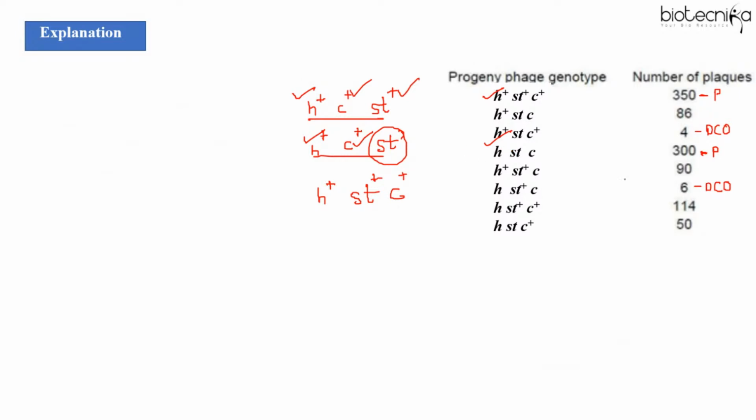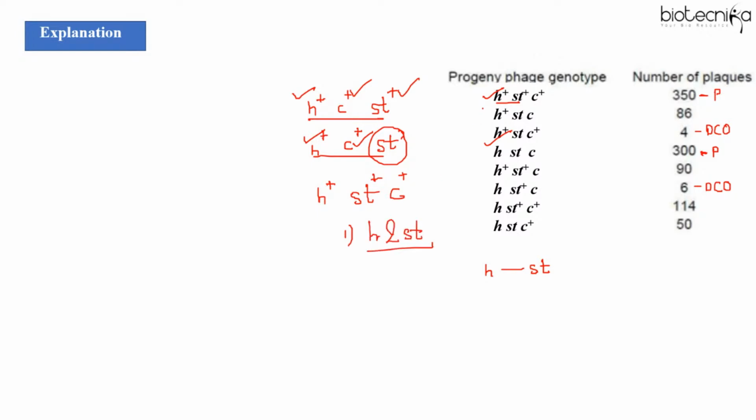Now the next thing is you have to determine first crossover. That is single crossover event, that is crossing over between H and ST. See, H and ST, I told you 4 cases are there. When there is no crossing over, then when the crossing over is between H and ST, we took the example of ABC, right?